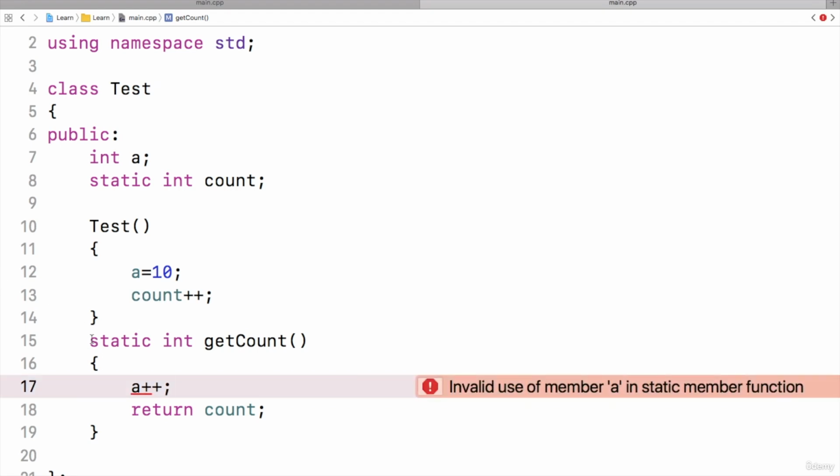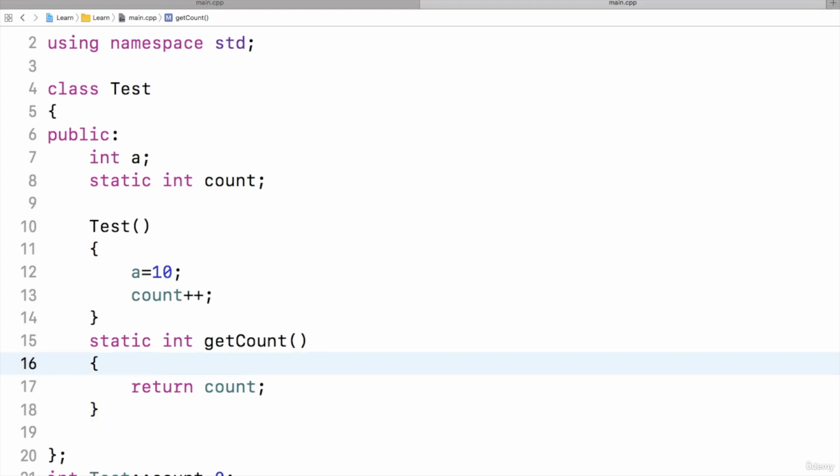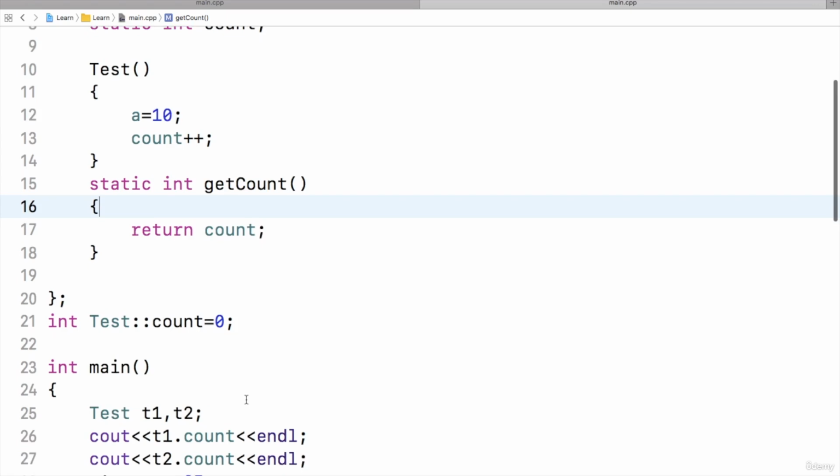See, the function is declared as static and is accessing A, which is not static. So we get an error: invalid use of member A in static member function. The compiler says that you cannot use non-static members inside a static function. A static function can access only static data members. So return count is correct.